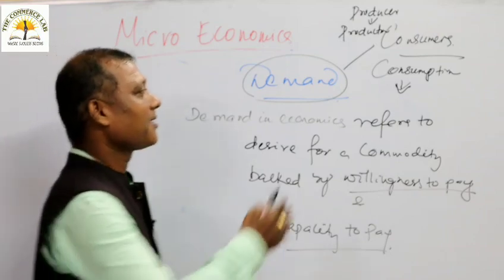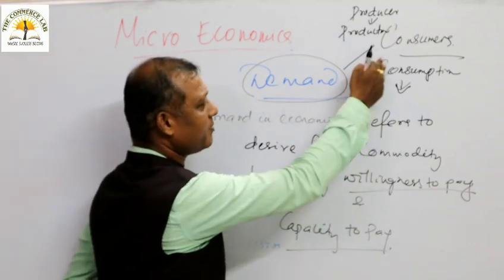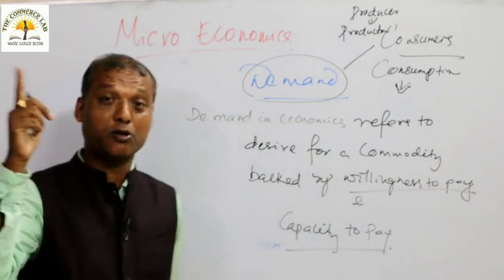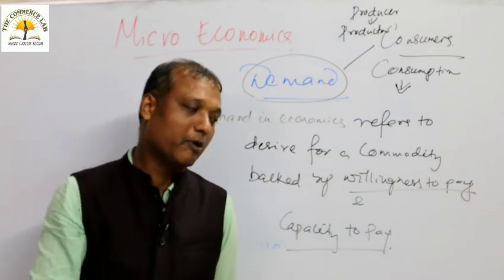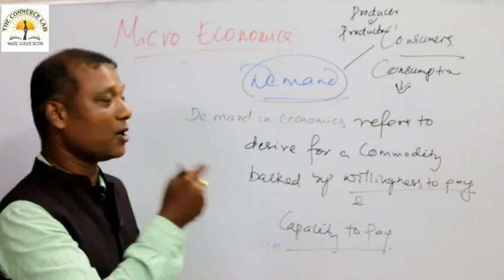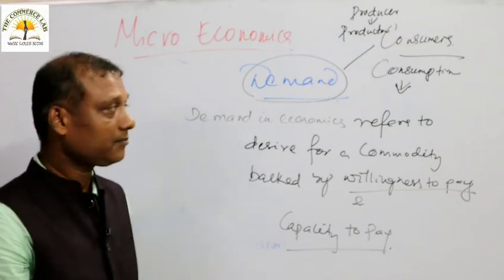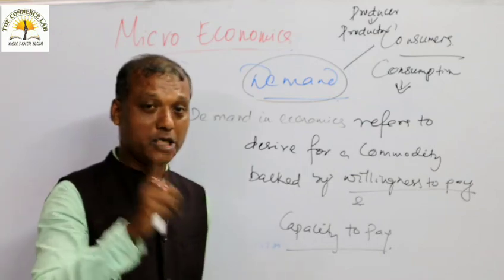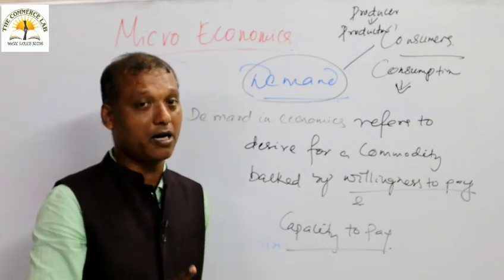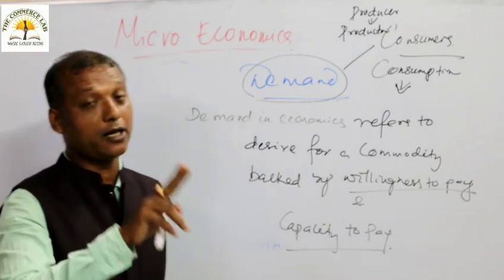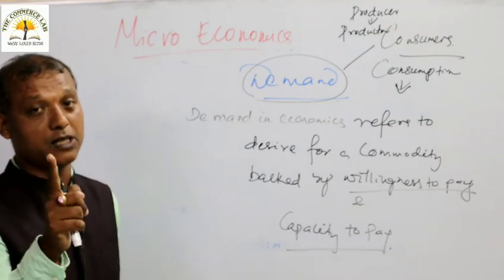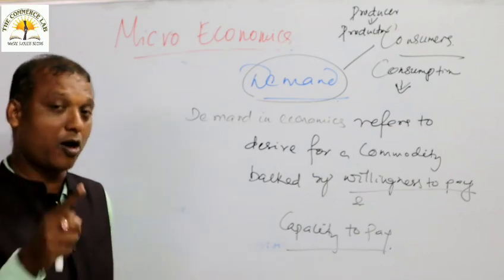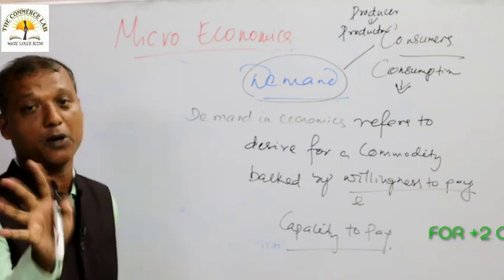I told you that in consumption, it is the consumers who will make demand, and it is the producers who will make supply. Understand? And one more point, a very important point: all individuals are consumers. You are a consumer, I am a consumer. All are consumers, but all are not producers.